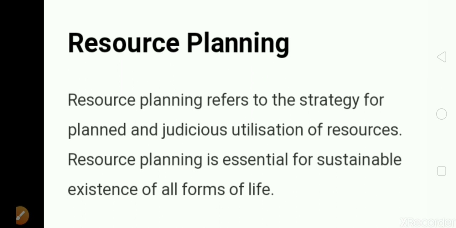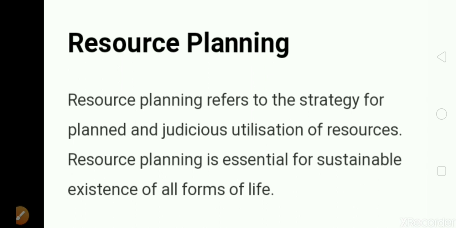We are talking about sustainable development. So that development we can achieve by proper resource planning. Means some planning and strategies should be there for the utilization of the resources. The resources should not be utilized blindly.